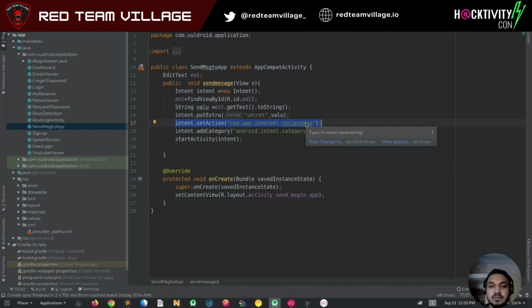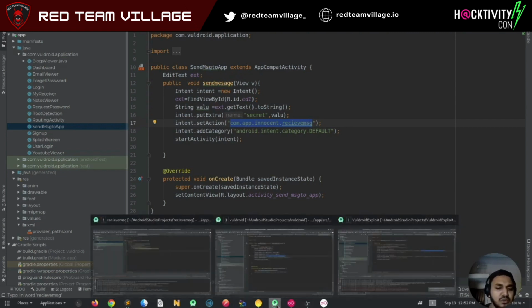com.app.innocent.receive message. So what it's doing here is, basically once it has the data, it wants to send it to another app. So it's not actually sending by checking any signature, by checking package name, but it's adding an action. Okay, so any application which will have this receive message action specifically set in their manifest, they can receive this, and then it starts an activity.